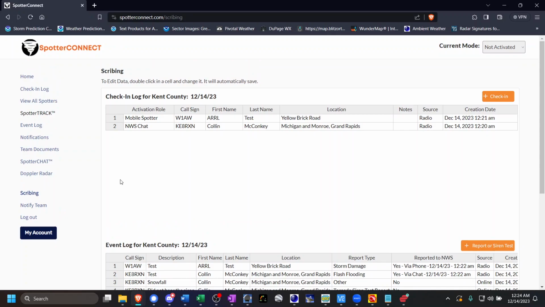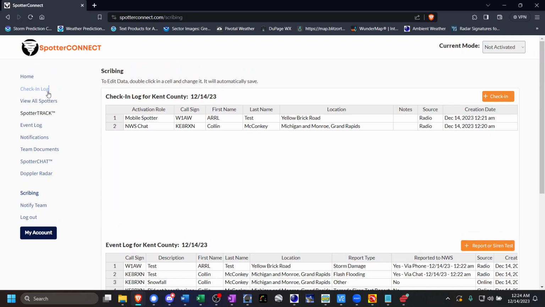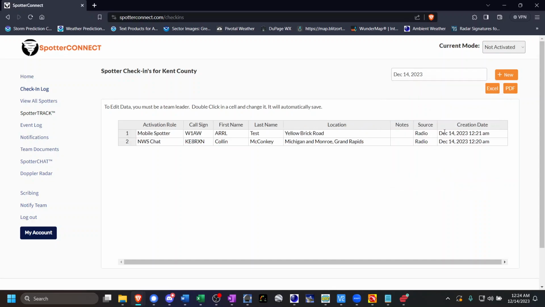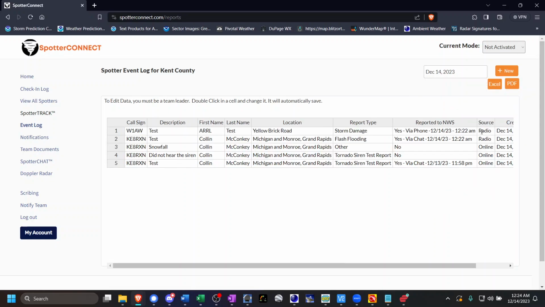Should you, as a scribe, need to export any of this data, you can export the logs individually, firstly under the check-in log. You can export it as an Excel spreadsheet, technically a CSV file, as well as a PDF. You can also go to the event log and check your date. If it appears blank at first, you just need to click on today's date and then it will immediately populate everything, and you can export that as well.